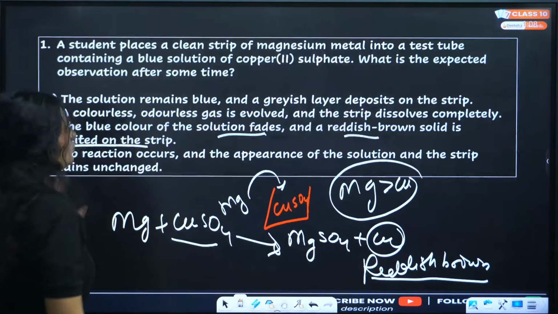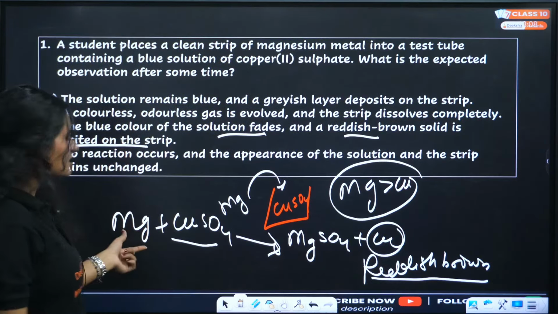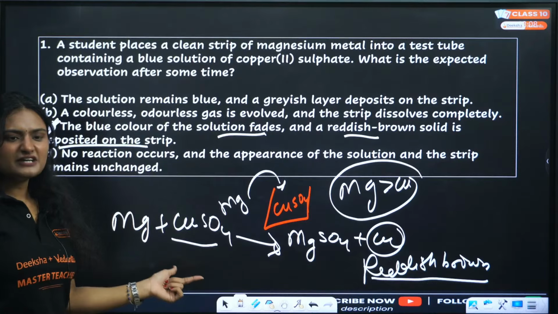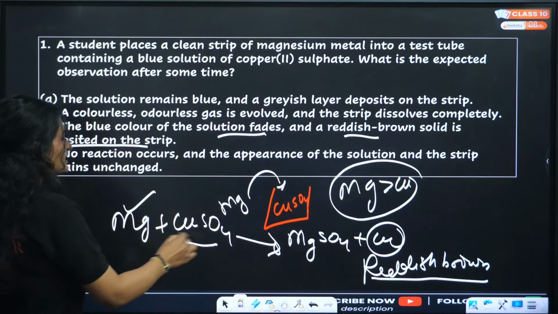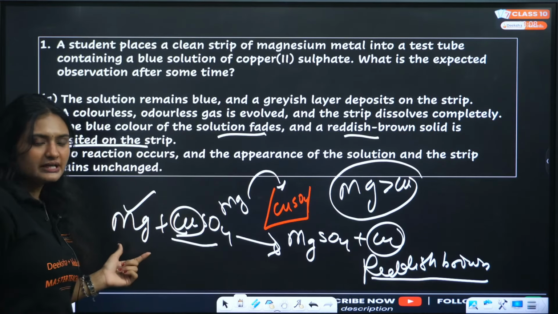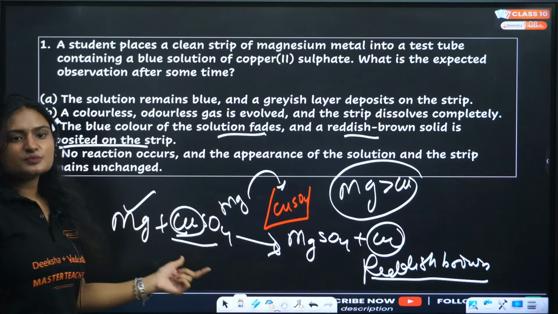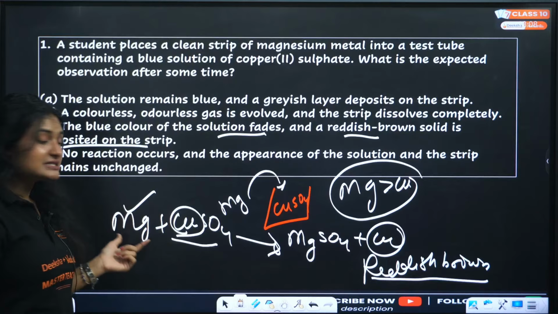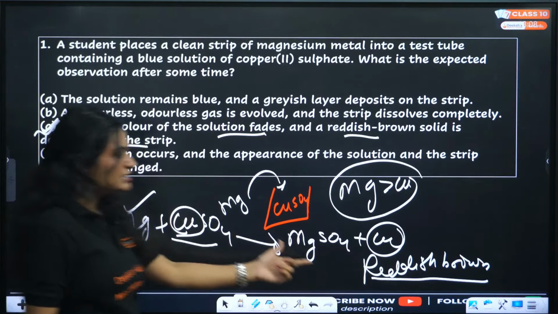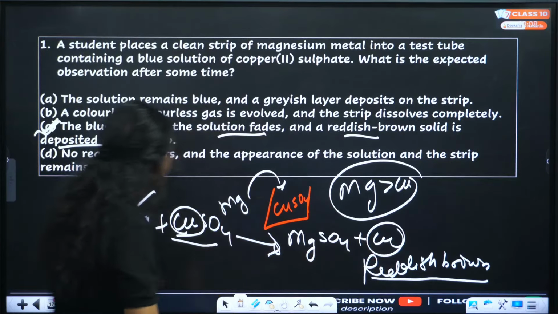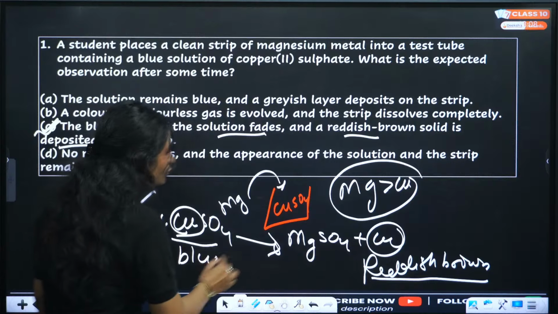Let me explain the question. What did you not understand? Magnesium reacts with copper sulfate. As magnesium is more reactive than copper, it will displace copper from its compound. We get magnesium sulfate and copper. Now copper sulfate is blue in color and we know copper is reddish brown.